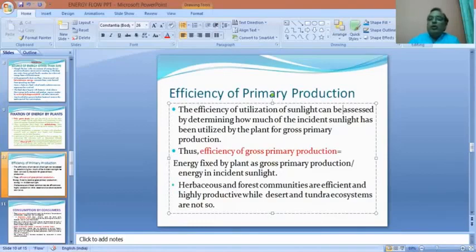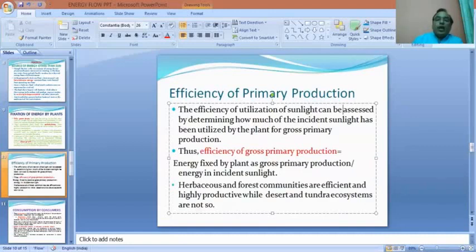How much solar radiation is impinging upon the plants, and what proportion of that impinging radiation is utilized by the plants for production of their food, is the efficiency of primary production.